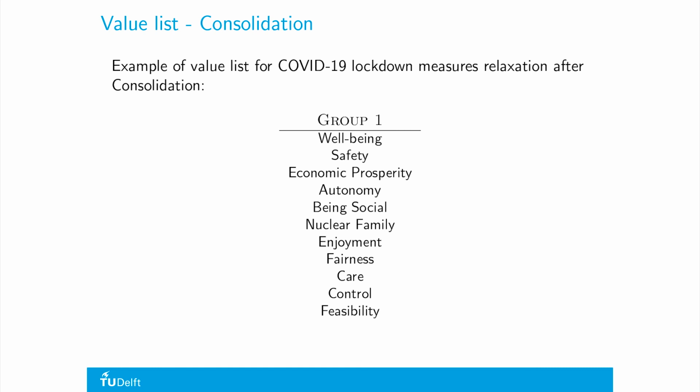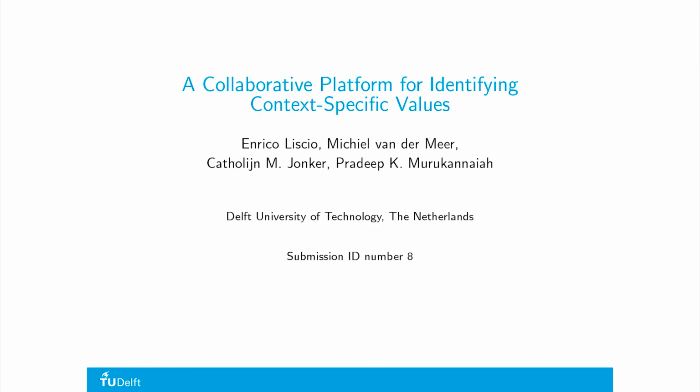In conclusion, I have presented an intuitive and reusable platform that allows the performance of AAMAS, a methodology for identifying context-specific values. We suggest the creation and the maintenance of an open access repository of values and contexts, where researchers can study the relationship between values in different contexts, and designers can choose the value suitable for their application.